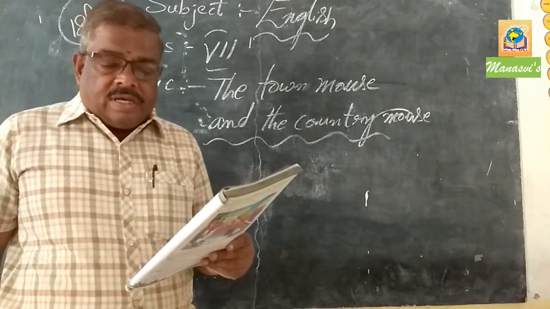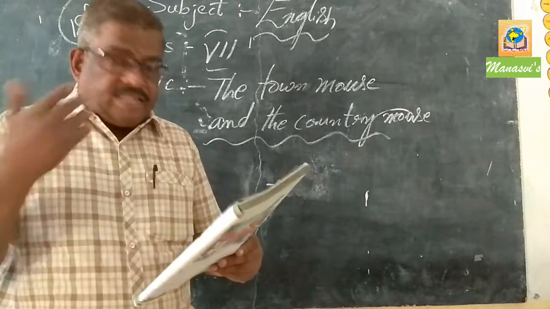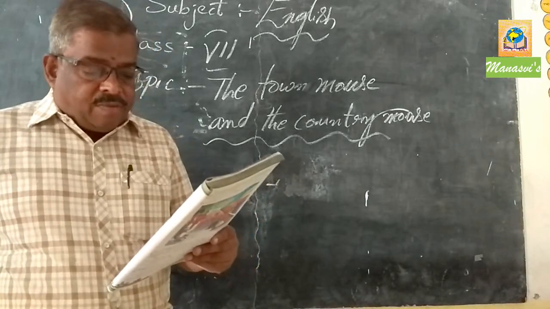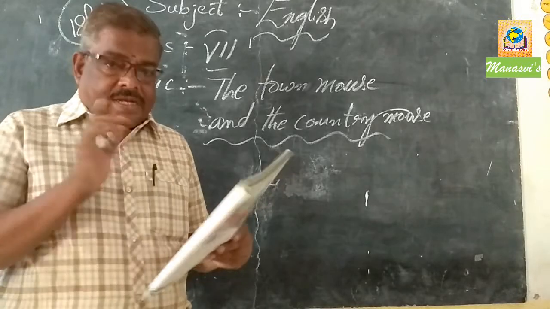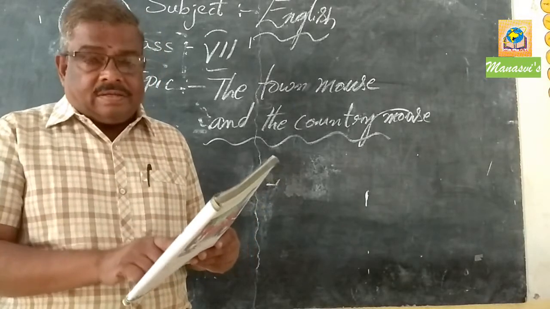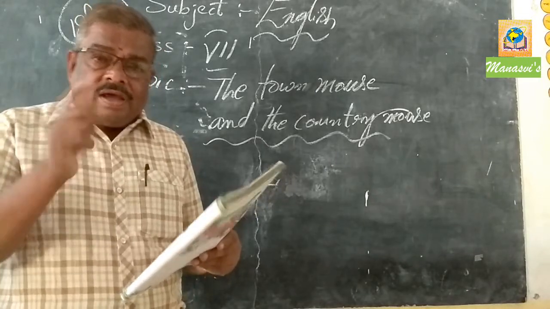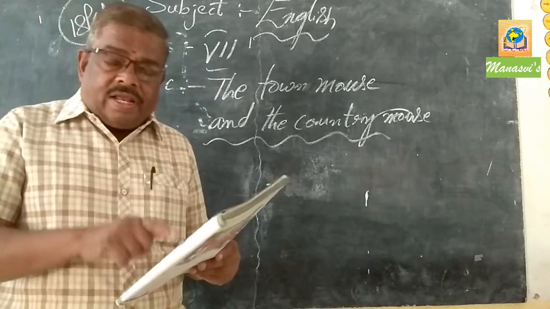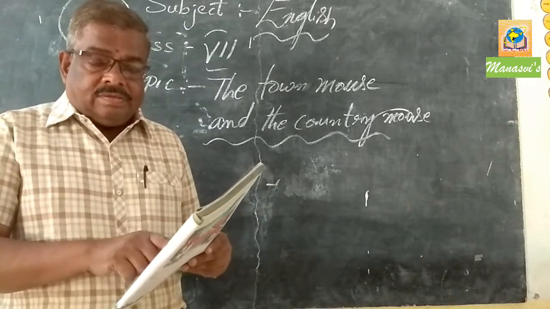With warm regards, this is the subscription. Yours affectionately, town mouse. Again, there is an address: To country mouse, the mouse hole, mouse country. This is the way of writing a letter. This is called a personal letter. Whether you write a letter to your father or mother or cousin or sister or any relatives or friends, this is the way of writing a letter.